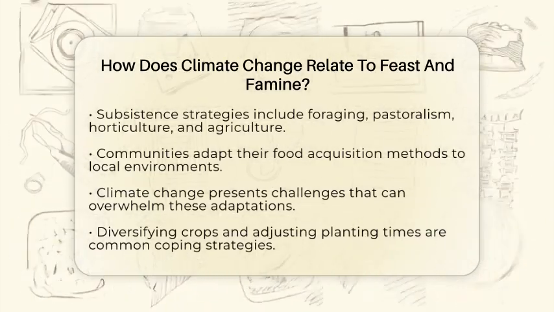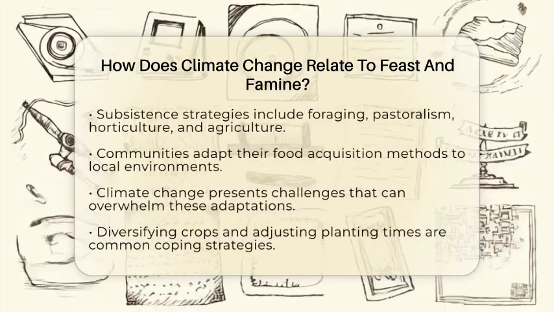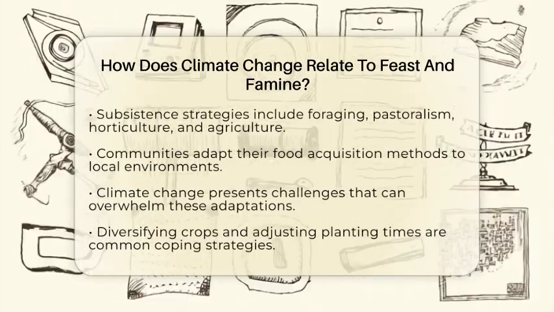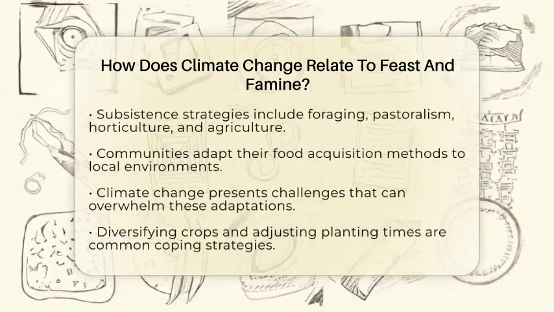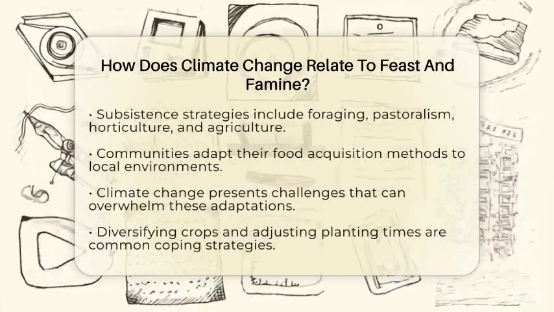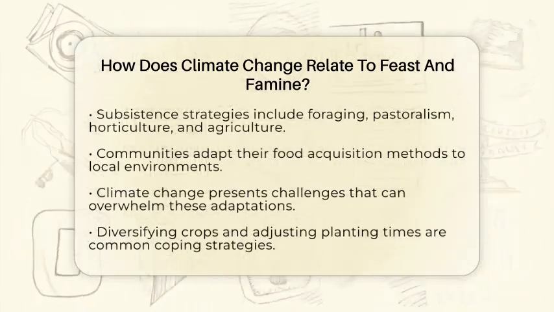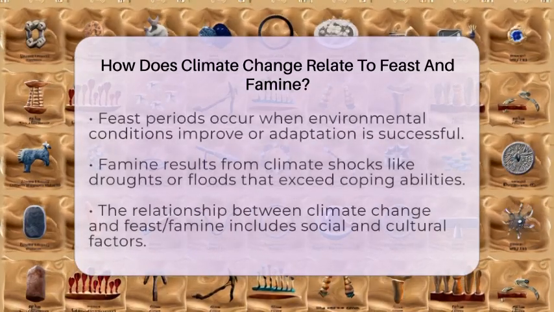For instance, in areas with variable rainfall, communities often diversify crops and adjust planting times to cope with climate variability. But when climate change exceeds their ability to adapt, famine can occur. Feast periods can happen when environmental conditions improve or when communities successfully adapt to climate impacts. These periods lead to food surpluses.